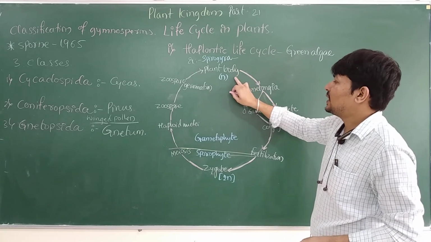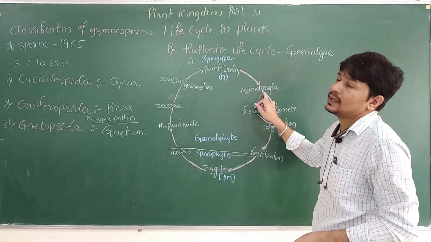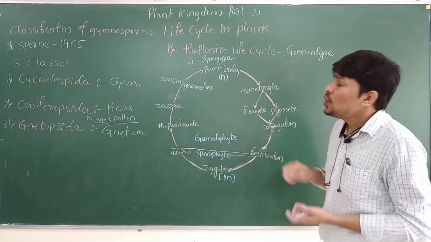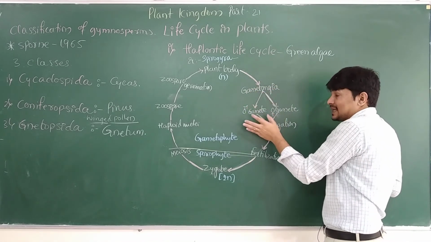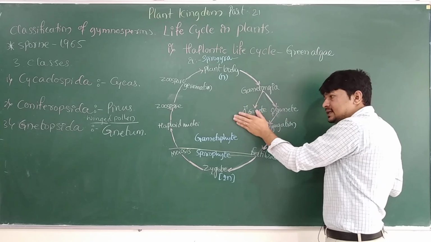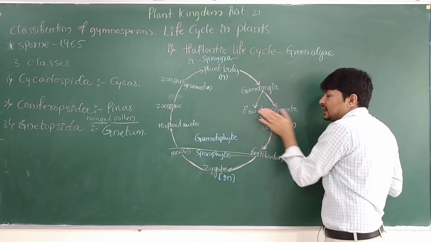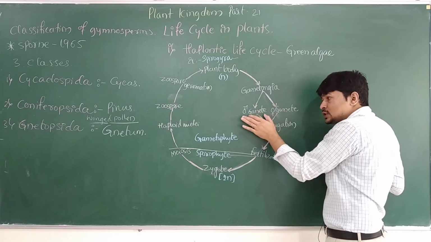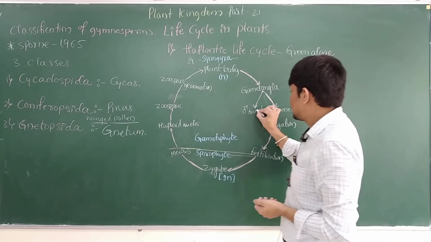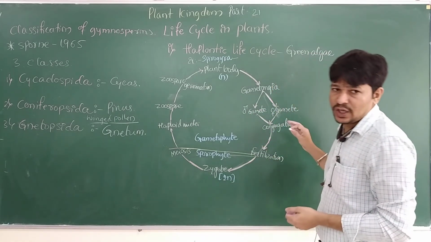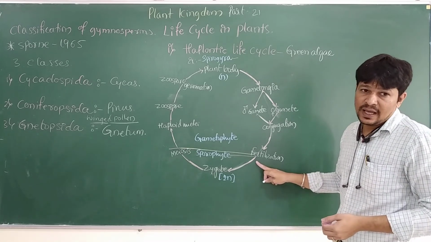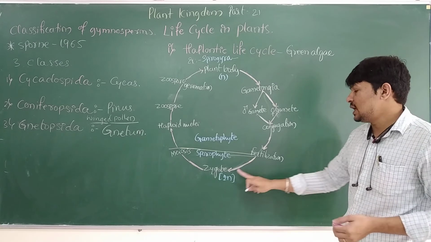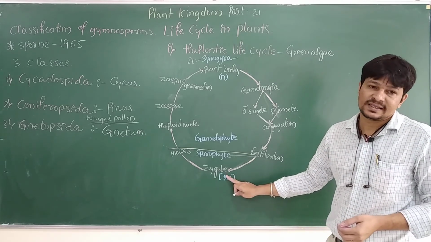So this gametophytic plant body is going to produce gametangia. Within this gametangia there will be production of the gametes. Consider they are male gamete and female gamete. So these two gametes combine together in conjugation, and they will carry out the process of fertilization. As a result of fertilization, there will be a formation of zygote.